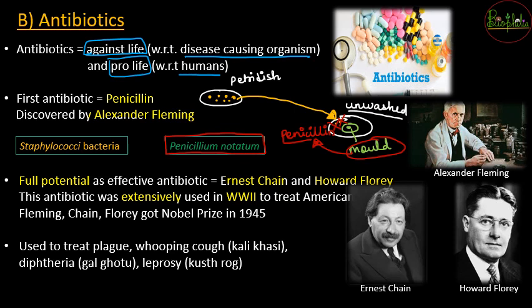So these American soldiers could be treated when they understood that this can be very useful, and then factories were loaded to produce penicillin for full use. So finally, happy ending. Fleming, Chain and Florey got the Nobel Prize in 1945 for their amazing discovery of antibiotics. So what exactly can antibiotics treat?